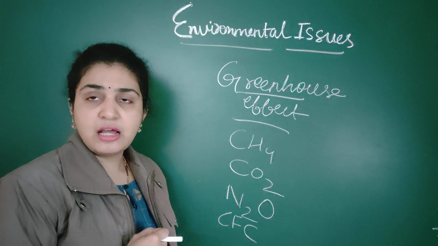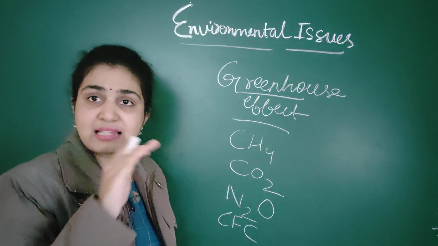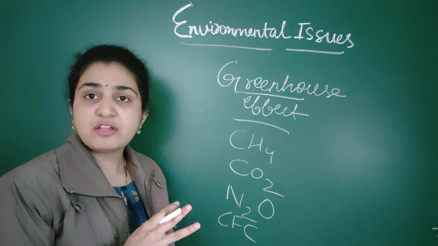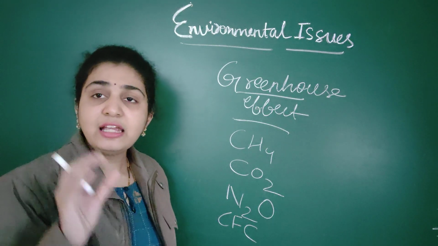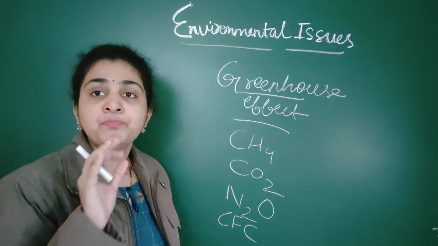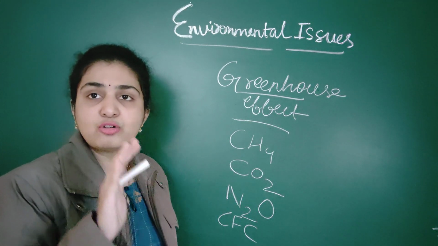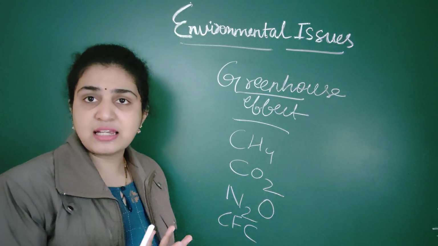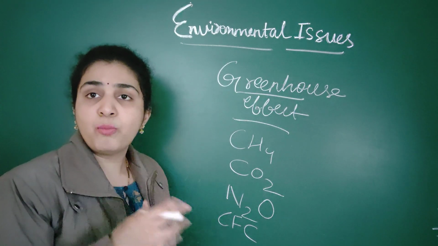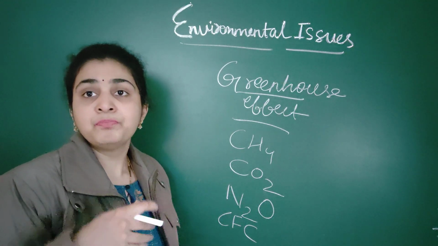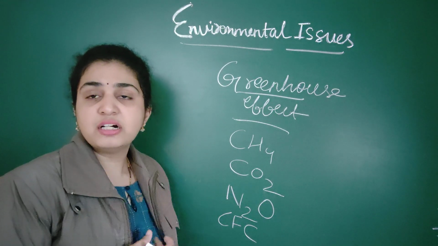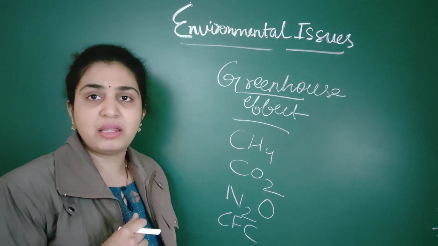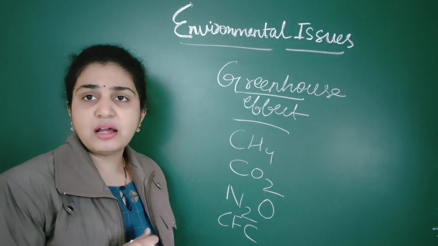In the greenhouse effect, there are greenhouse gases which are present between the sun and the earth. These are the four greenhouse gases. Ideally, greenhouse gases should be present in minimal quantities, but if they are exceeded, it leads to global warming. That is nothing but an increase in heating of the earth's surface due to greenhouse gases. That is called global warming.